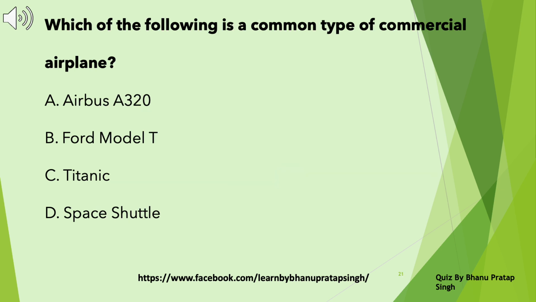Which of the following is a common type of commercial airplane? A. Airbus A320. B. Ford Model T. C. Titanic. D. Space Shuttle. Take a pause and choose the correct answer. Answer A. Airbus A320.